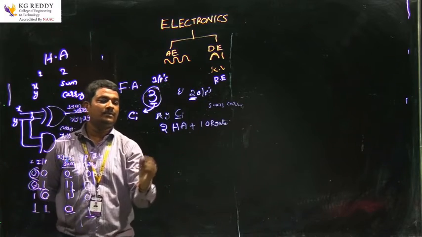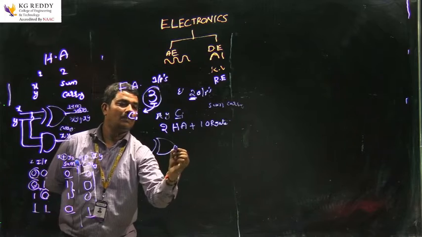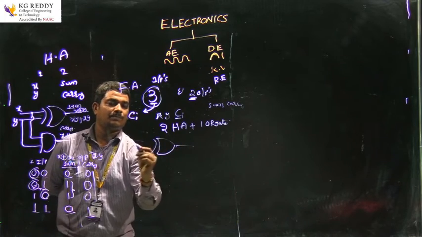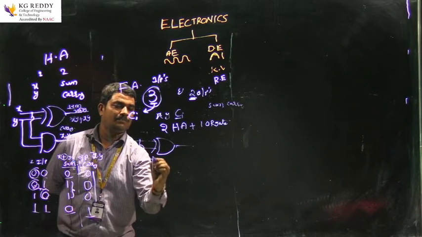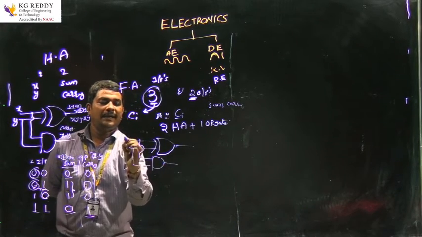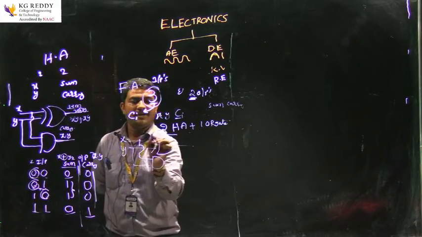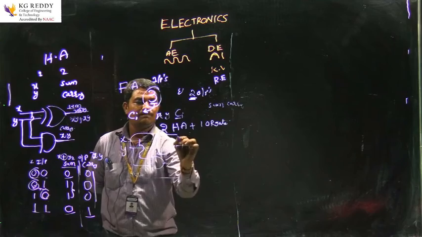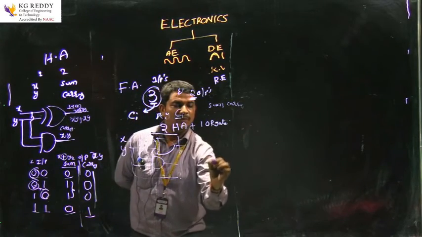Let us take the diagram of full adder. x, y, this is 1 half adder and 1 more half adder.